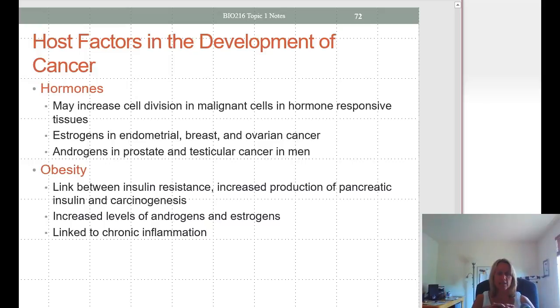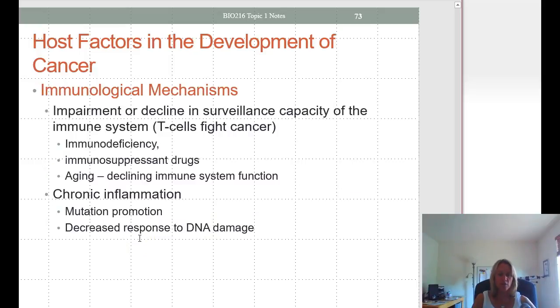There's a link between insulin resistance, increased production of insulin, and the development of cancer. Obesity has also been shown to increase the levels of androgens and estrogens, and obesity is linked to chronic inflammation, and inflammation is an irritant that can ultimately lead to the development of cancer.